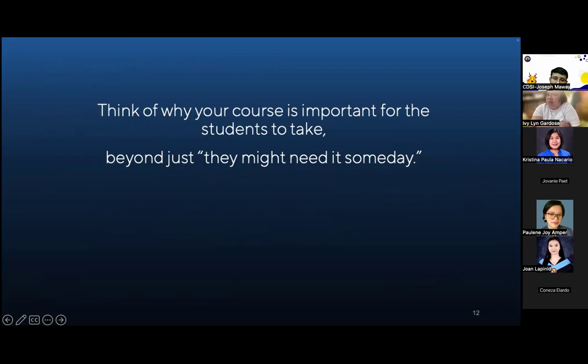So let's start to think about action. Think of your unit. I asked you to identify one unit in your course, right? So think of that unit. Why is it important for students to take up your unit? Beyond just they might need it someday, okay? I'll explain why I worded it this way.